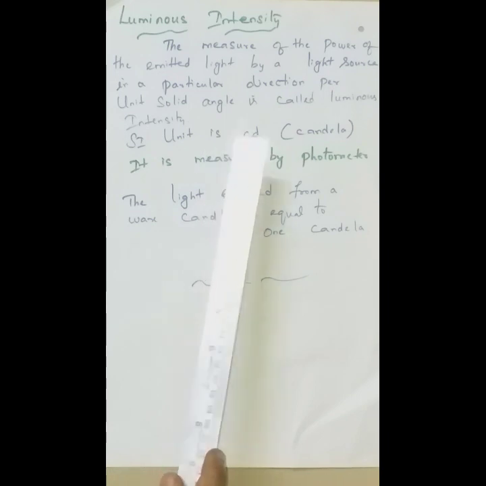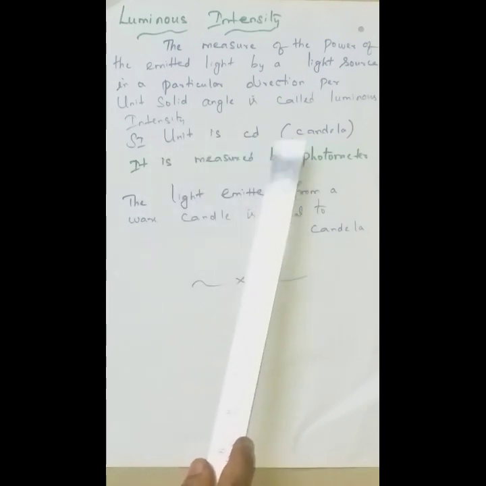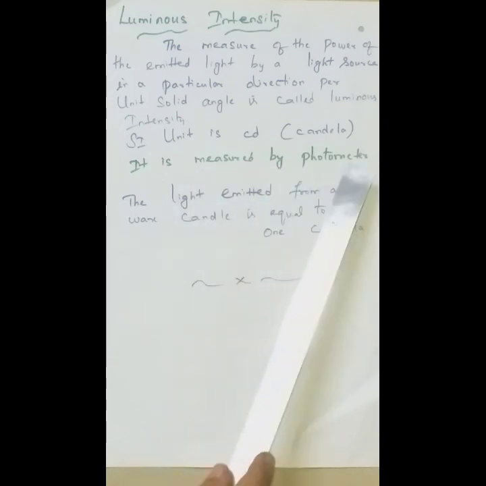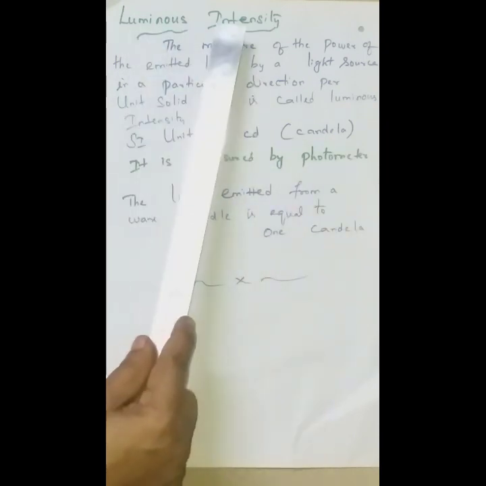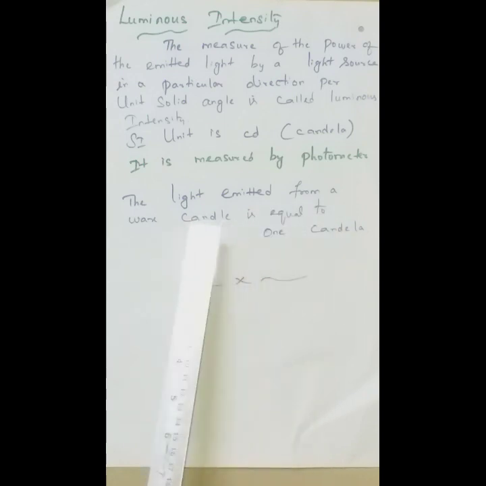Its SI unit is candela, CD, and it is measured by a photometer. How can we measure the luminous intensity? By the instrument we call a photometer. Now what is meant by 1 candela? The light emitted from a wax candle is equal to 1 candela.